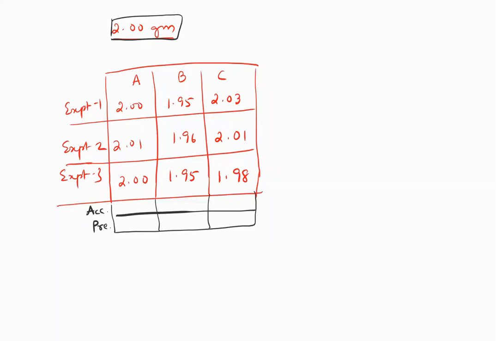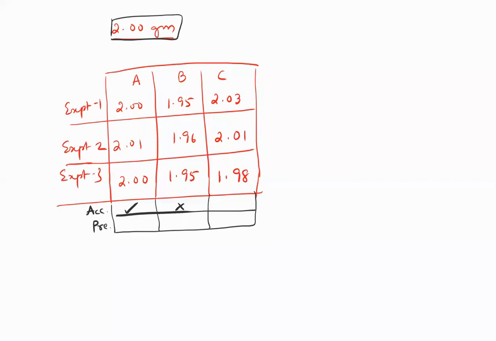So how accurate is your measurement? Are you getting the correct answer? Yes, student A is accurate because the actual answer is 2 and all his 3 experiments are very close to 2 or exactly 2. Whereas student B is not accurate. He's probably having a parallax error. That's why he's getting all the values less than 2. So student B is not accurate.